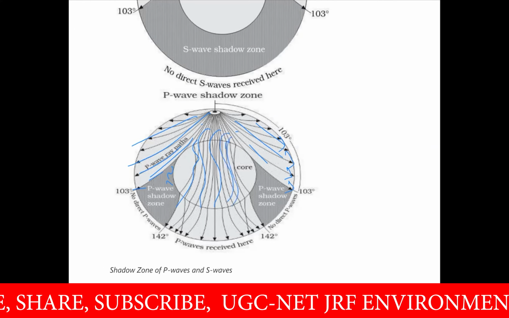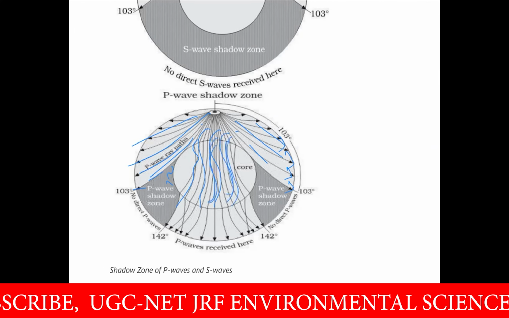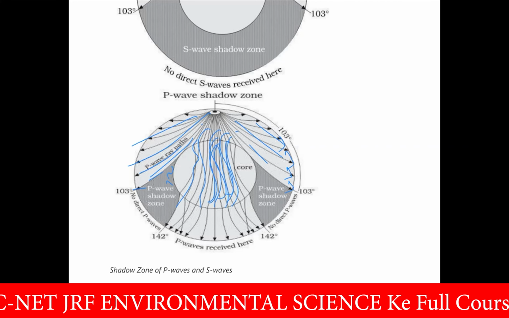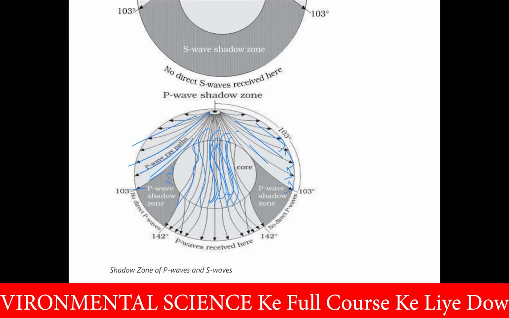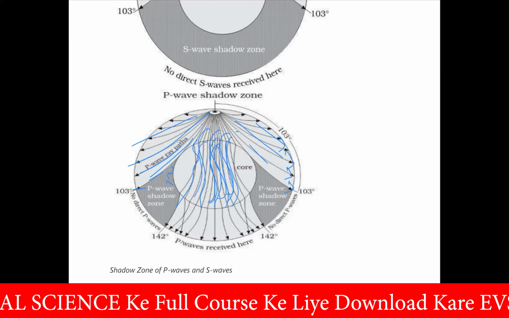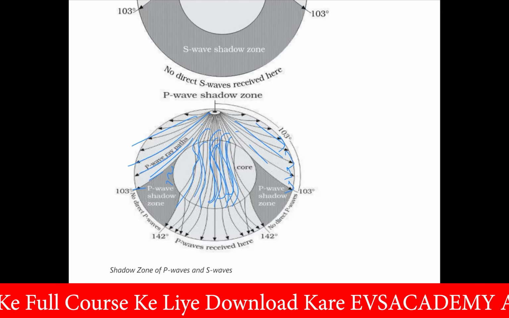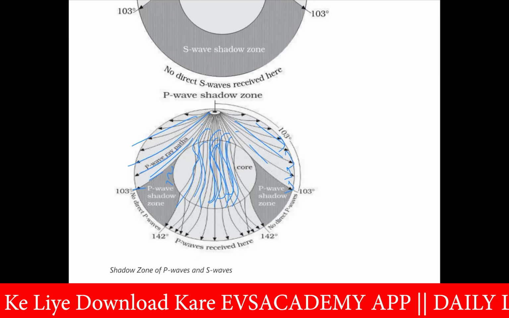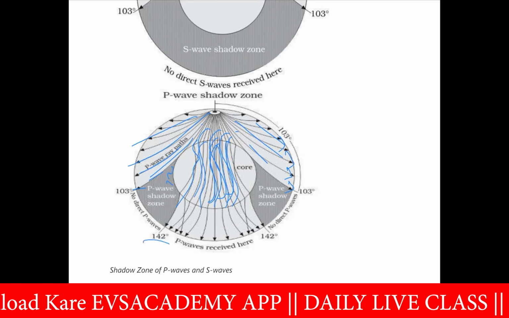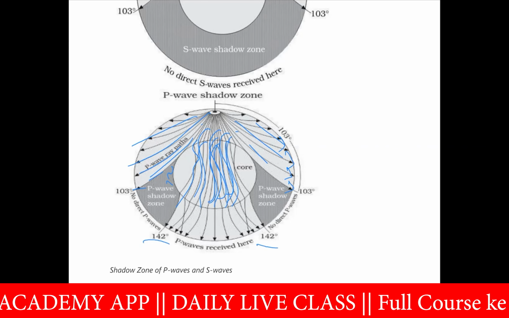But the reflection would be there, similar to a light ray or light wave. We can see a similar kind of reflection here in the P wave, and then P waves can be received again from 142 degrees on the opposite side of the Earth.